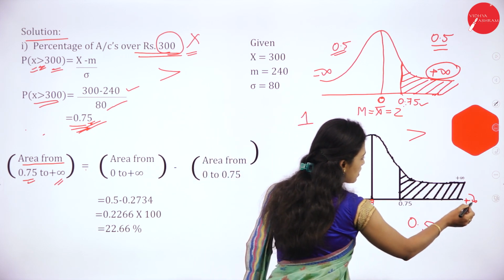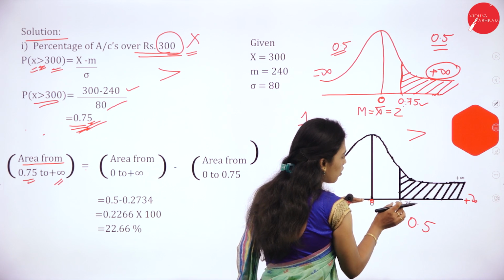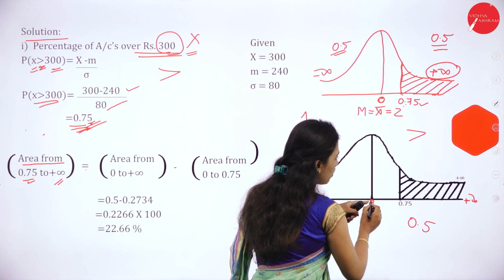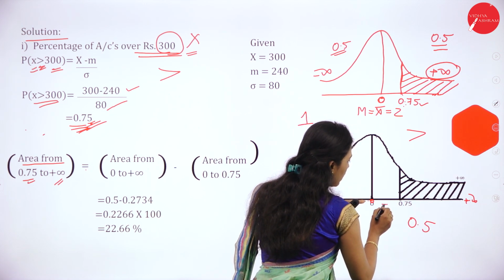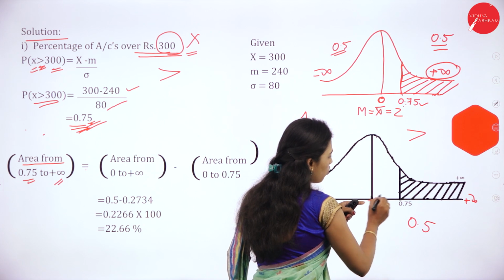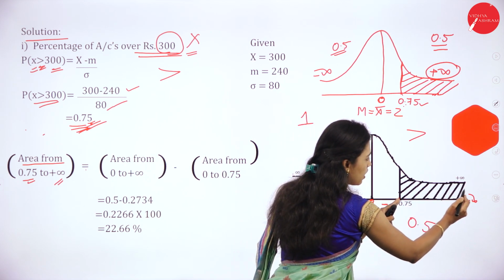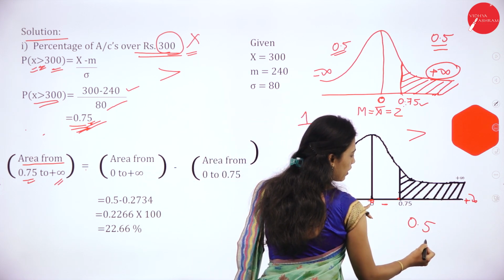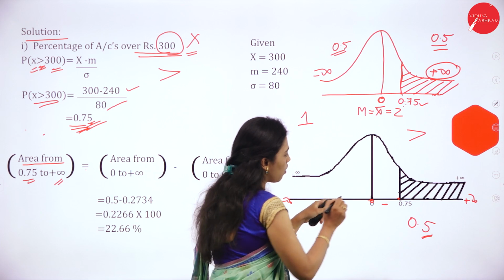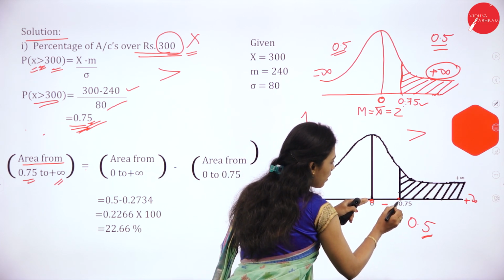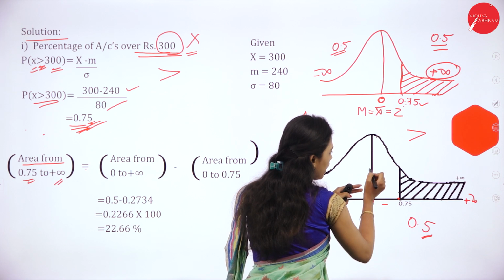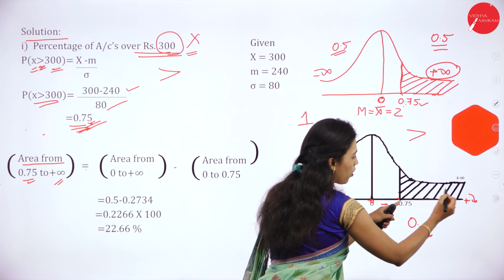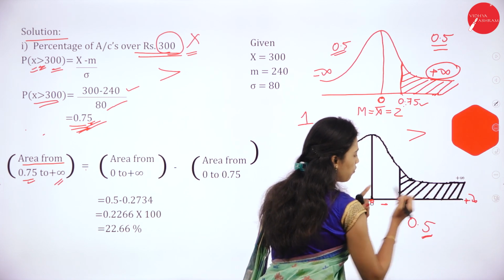To get 0.75 to plus infinity, we deduct the area from 0 to 0.75 from 0 to plus infinity. I'll repeat. 0 to plus infinity is 0.5. We don't want the 0 to 0.75 value, we have to eliminate it, which means we deduct it. Then we'll get 0.75 to plus infinity.